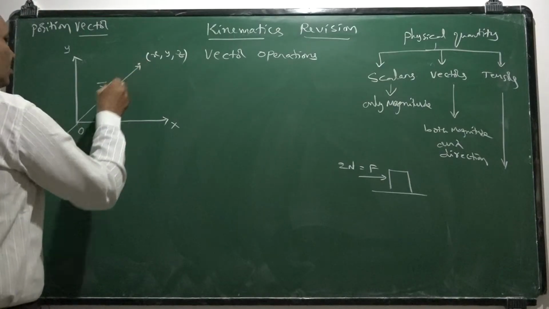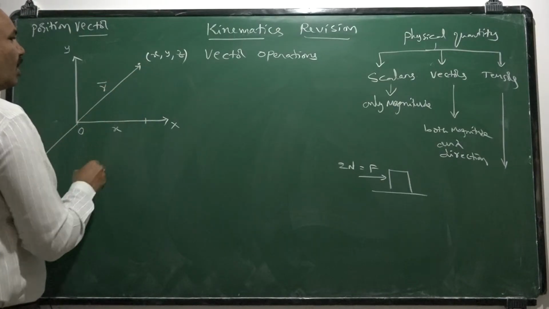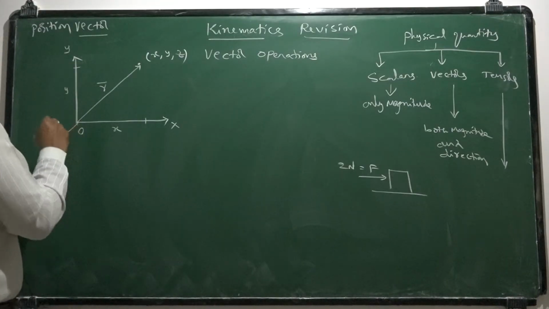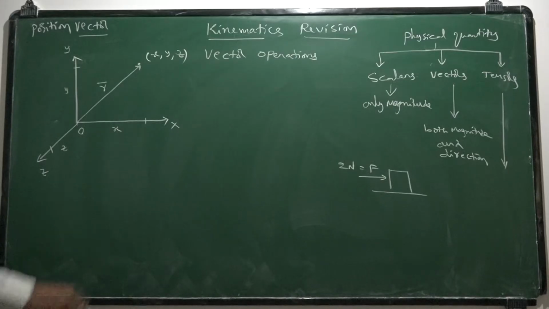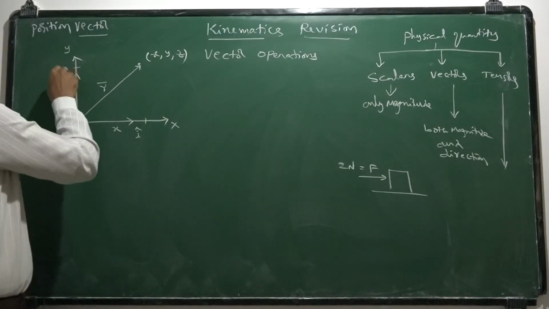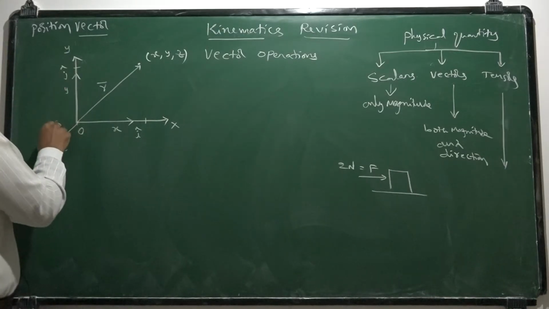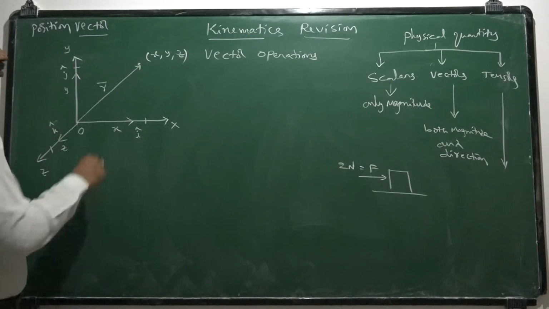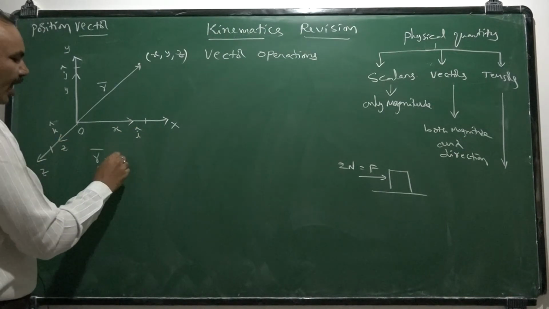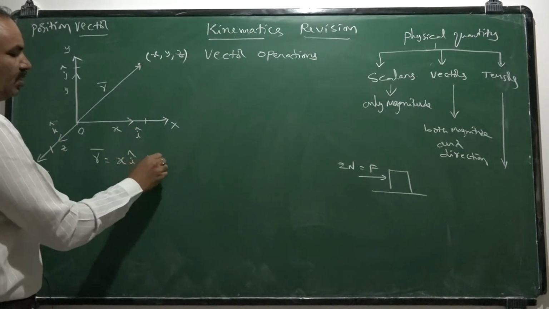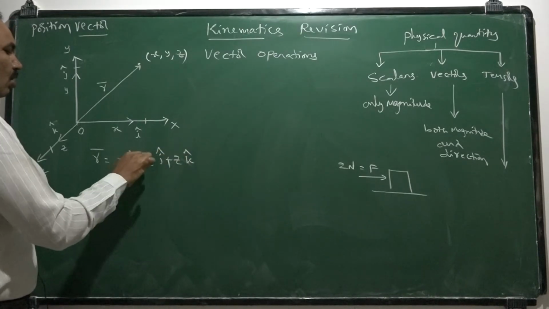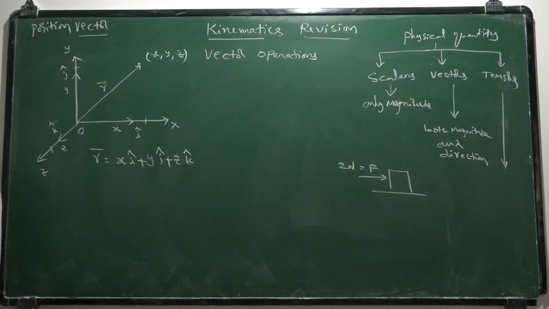That means if you want to reach this point, you should move x meters along x-axis, you should move y meters along y-axis, you should move z meters along z-axis. The direction of x-axis is specified by a unit vector i cap, the direction of y-axis is specified by j cap, direction of z-axis is specified by k cap. Therefore, I can write r bar as a combination of 3 individual vectors: x meters along x-axis, y meters along y-axis, z meters along z-axis. So, the combination of these three individual vectors gives the position vector.